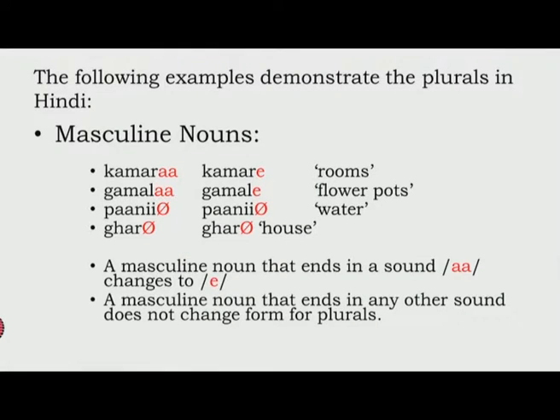So if we have two words, one is, let's say, Kamara, and the plural is Kamade. Are we simply adding a sound to the end of the word, or are we doing something else with that? We are removing one, and only then we are adding the other one.